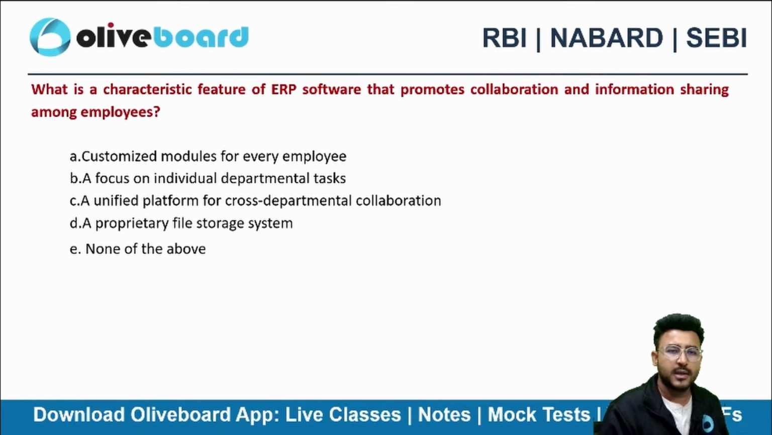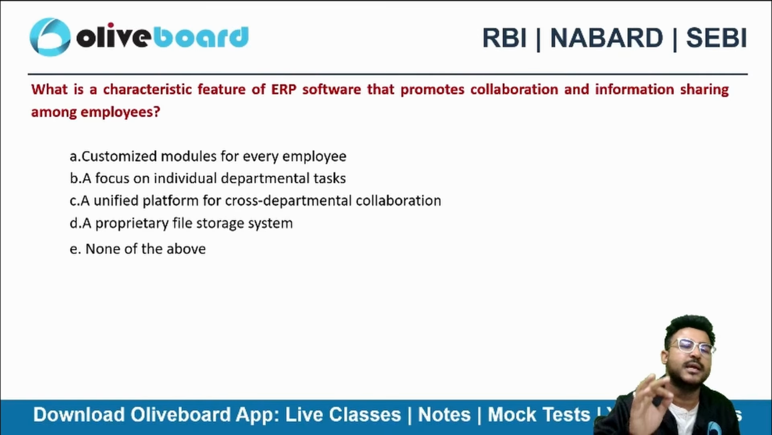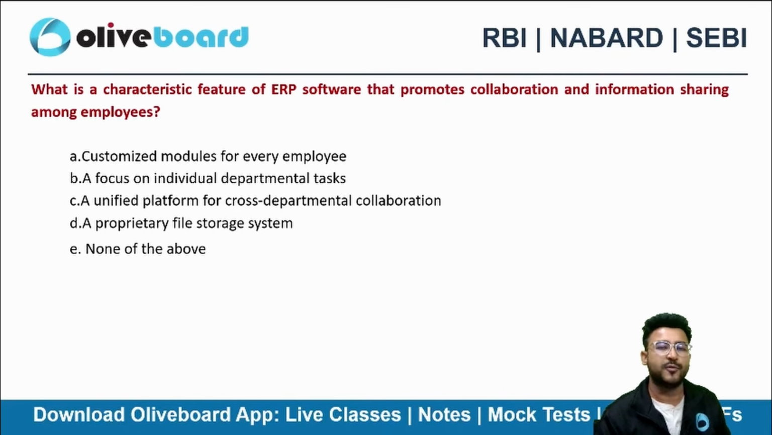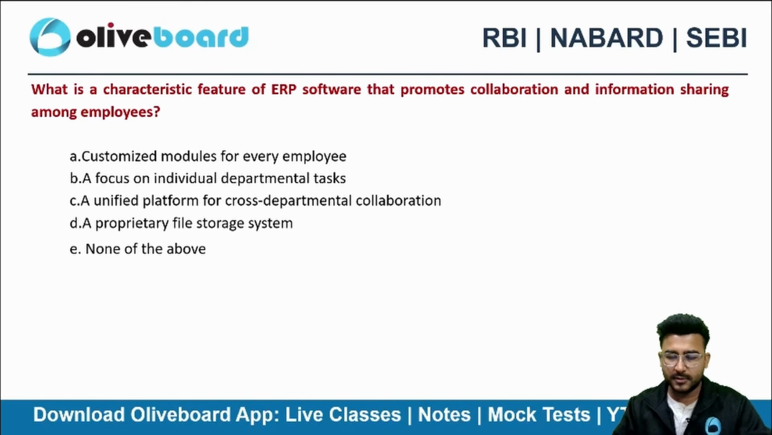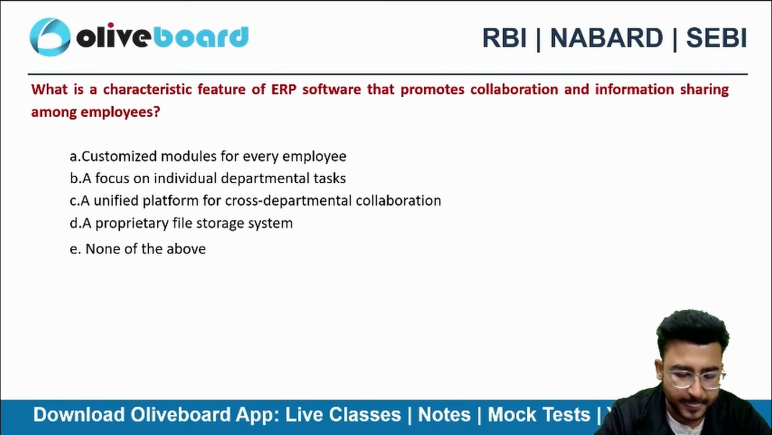Next one. What is the characteristic feature of ERP, Enterprise Resource Planning? ERP full form is Enterprise Resource Planning, software that promotes collaboration and information sharing among employees. A very simple question. ERPs are basically accounting softwares.